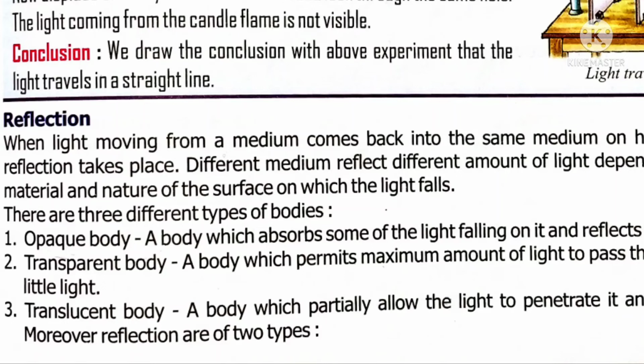A transparent body permits a maximum amount of light to pass through it and reflects very little light. An opaque body reflects much light, whereas a transparent body reflects very little. A translucent body partially allows light to penetrate and reflects the remaining.